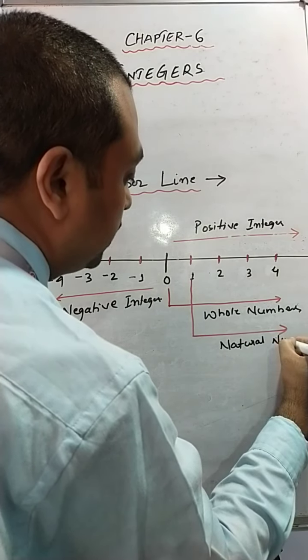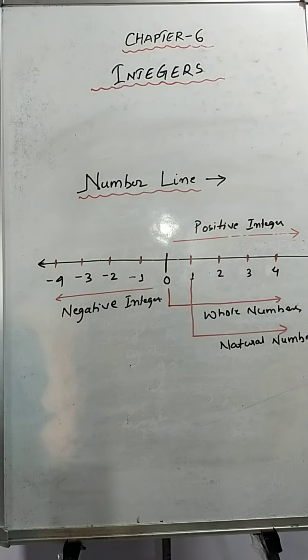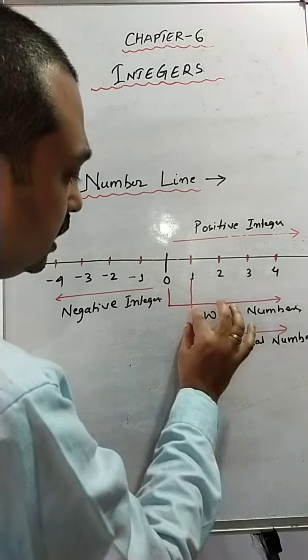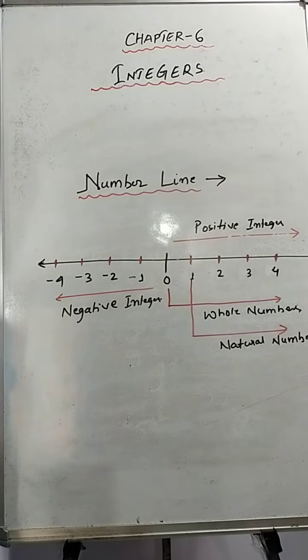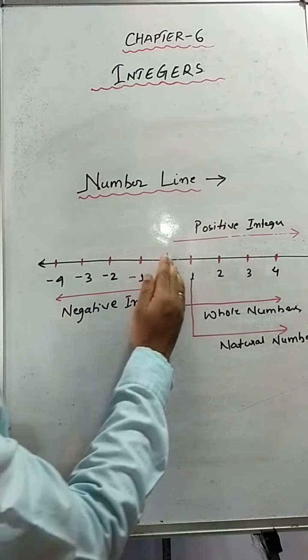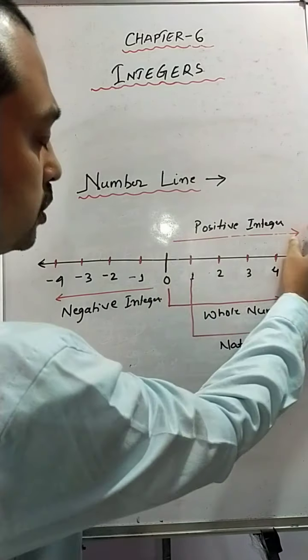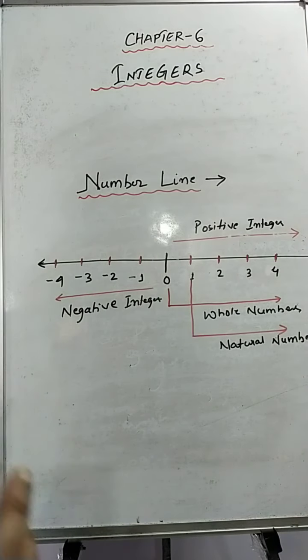This we have studied on the number line also, and I am showing it here for integers too. So these are all integers, and whole numbers and natural numbers are all integers. The most important concept is that on the right hand side of 0 we have positive integers, and on the left hand side of 0 we have negative integers. This is very, very important.